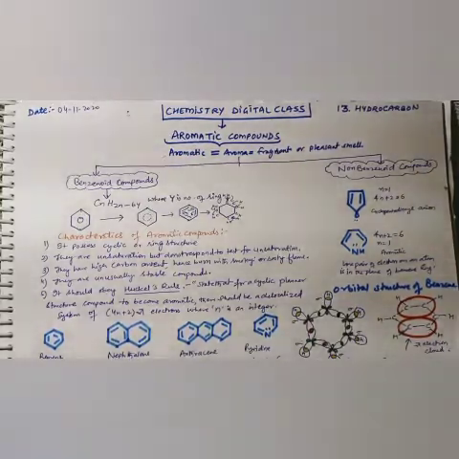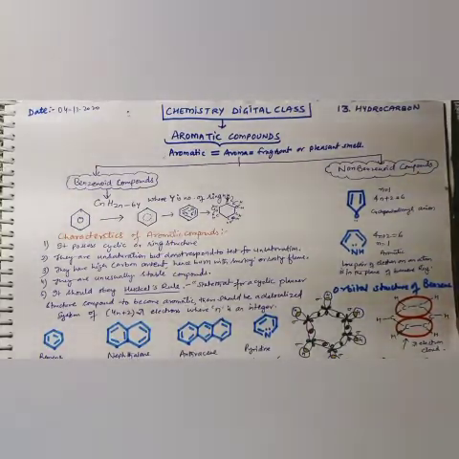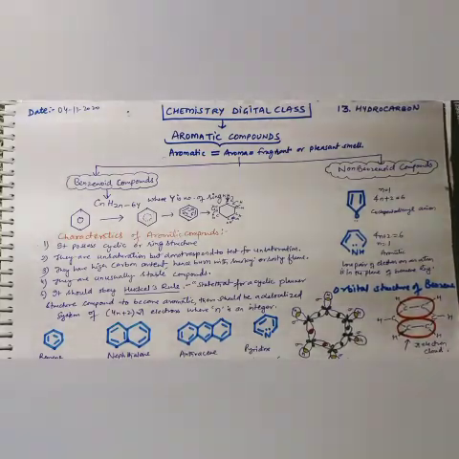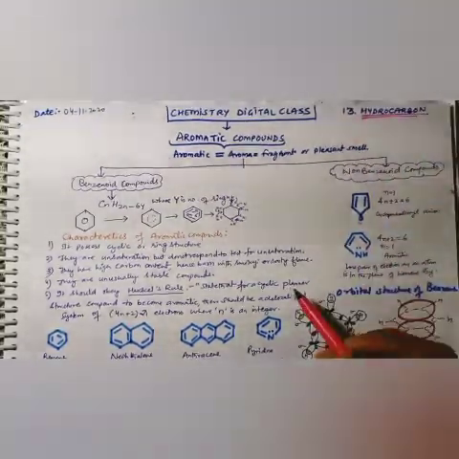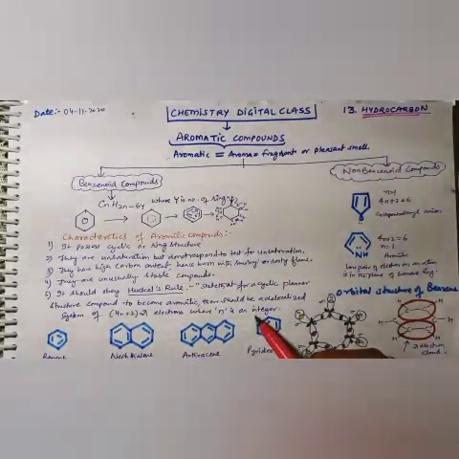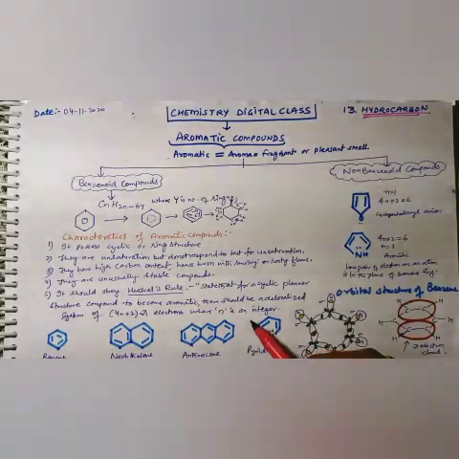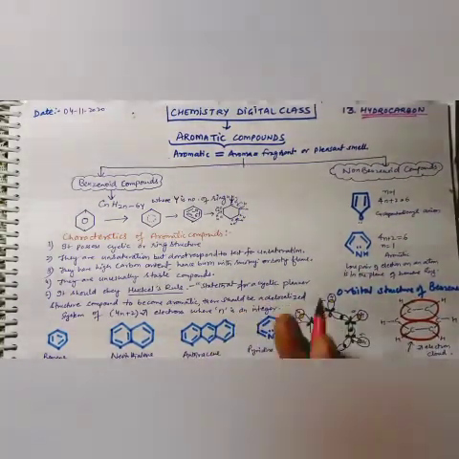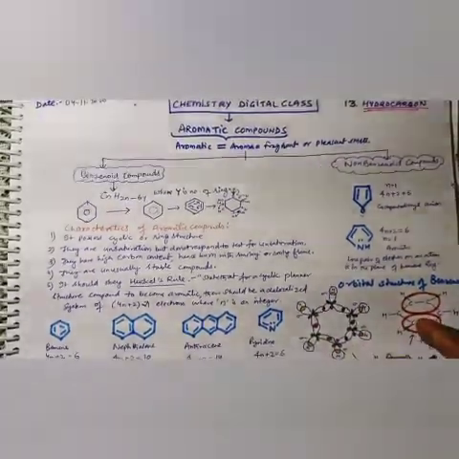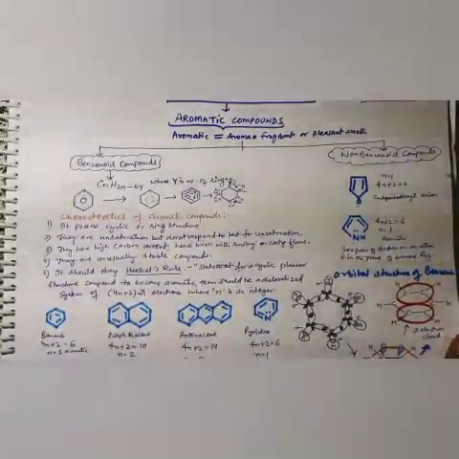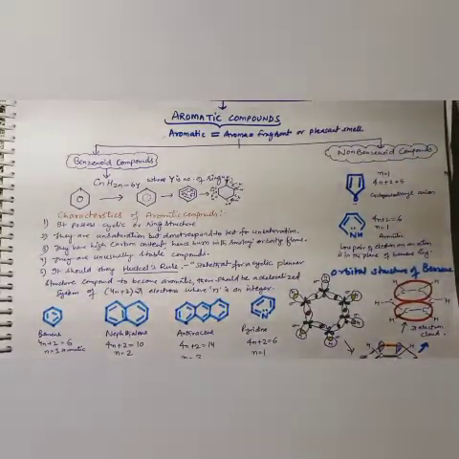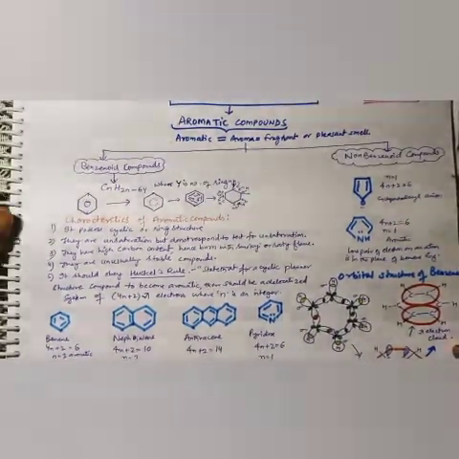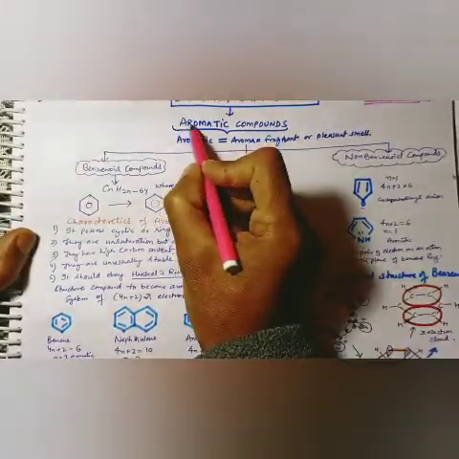Dear students, as you know, we are doing our unit 14, which is about organic chemistry, in which we are talking about hydrocarbons. In hydrocarbons, we have done so many things. We have done alkyne and arene, in which we covered preparation, properties, and nomenclature, and we finished a few days back, the day before yesterday, the properties of alkyne and arene. And in today's video, I'm going to tell you specially about aromatic compounds.